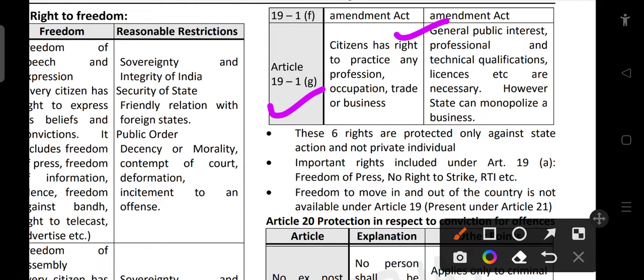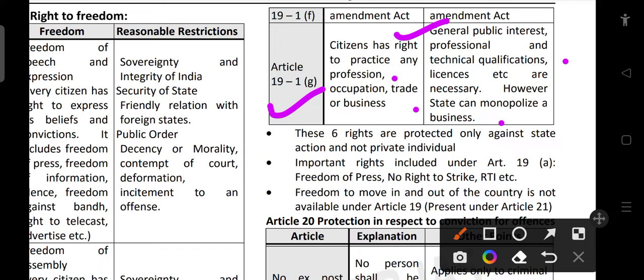Citizen has the right to practice any profession, occupation, trade or business. General public interest, professional and technical qualification, licenses, etc. are necessary. However, the state can monopolize the business. So this is about Article 19(1)(g). Citizen has the right to practice any profession. So we all have the right to practice any profession, occupation, trade or business. But the general public interest is a reasonable restriction.